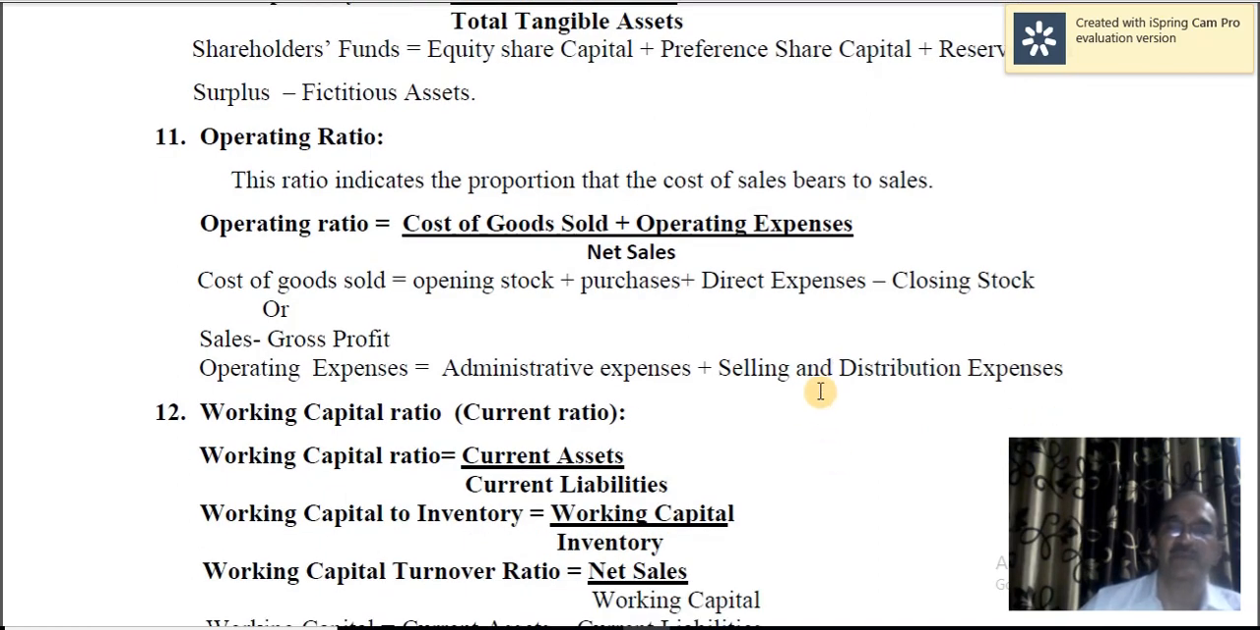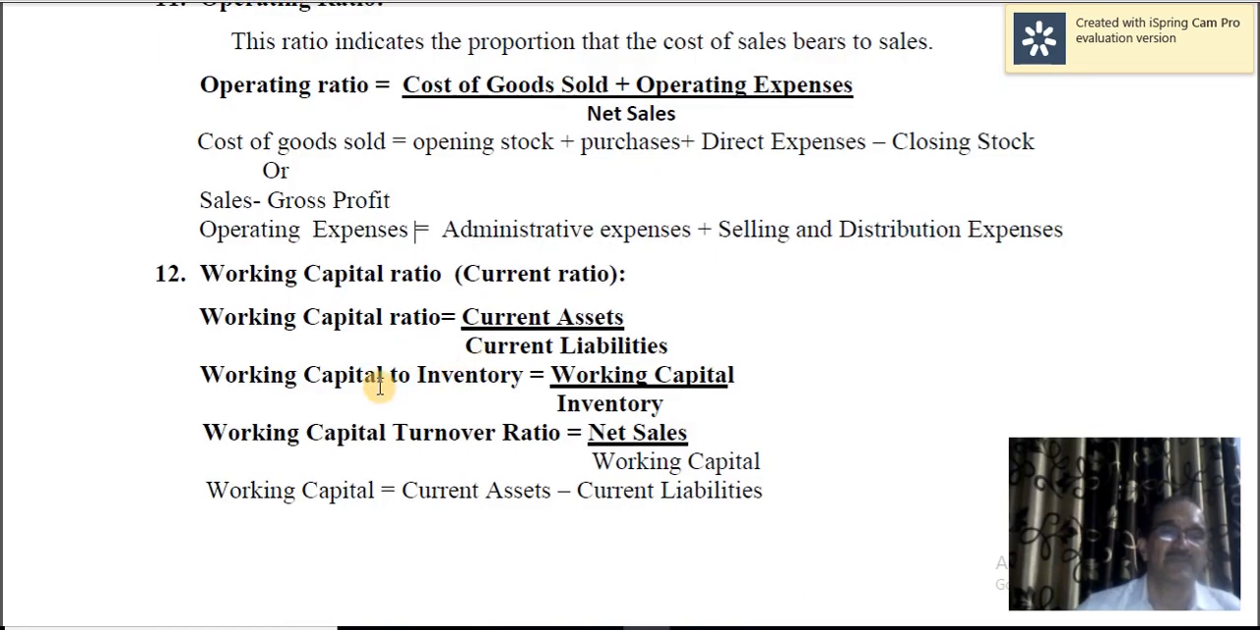Sometimes some authors take even financial expenses under operating expenses. Anyway, while solving the problems, it is better to give a note. Some authors exclude financial expenses while considering operating expenses, whereas some others include that under operating expenses. Okay, next one and the last one, working capital ratio. Same thing which I already taught, current ratio. Working capital ratio is equal to current assets divided by current liabilities.